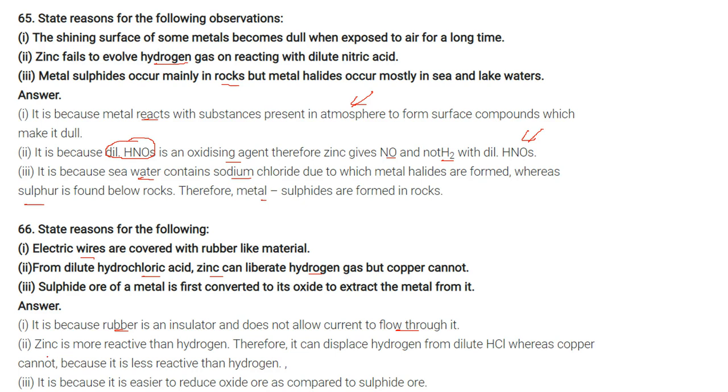From dilute hydrochloric acid, zinc can liberate hydrogen, but copper cannot. Why? Because zinc is more reactive than hydrogen, so it can displace hydrogen from dilute HCl, whereas copper will not be able to do it because it is less reactive than hydrogen. Sulfide ore of a metal is first converted to its oxide to extract the metal from it. Why? Because it is easier to reduce oxide ore as compared to sulfide ore.